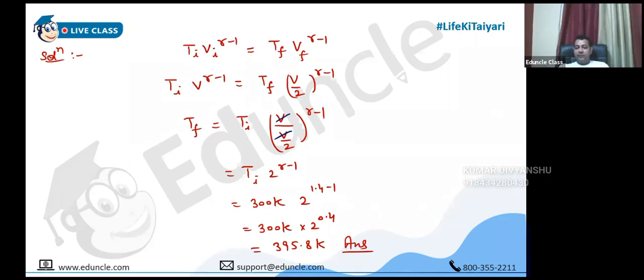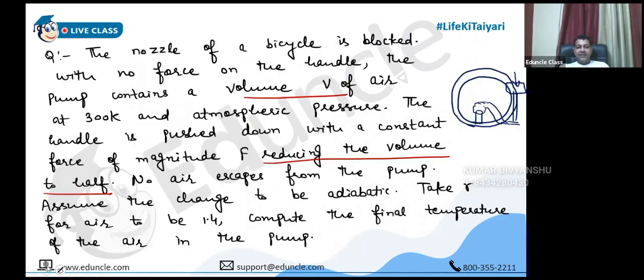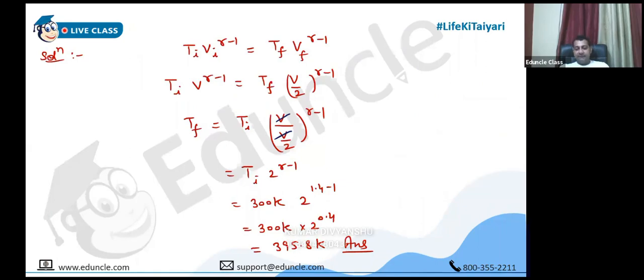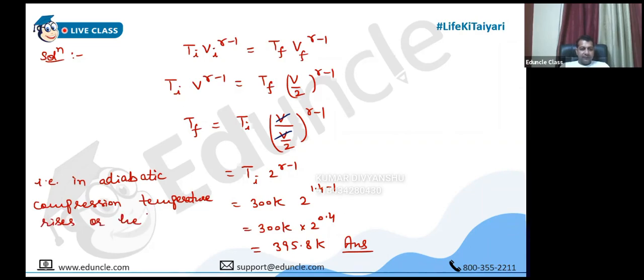So what have you learned from this question? It means when the process is carried out adiabatically and you are compressing the gas, the temperature rises. So in adiabatic compression, the temperature rises or heat is produced. Clear? And it means in adiabatic expansion, the temperature will fall. It will be the reverse.